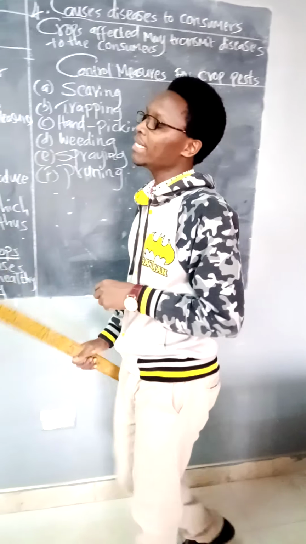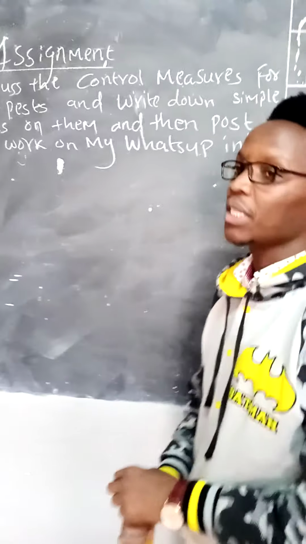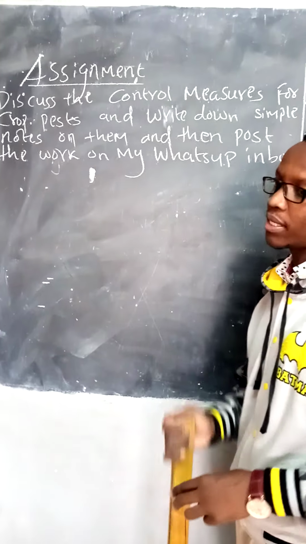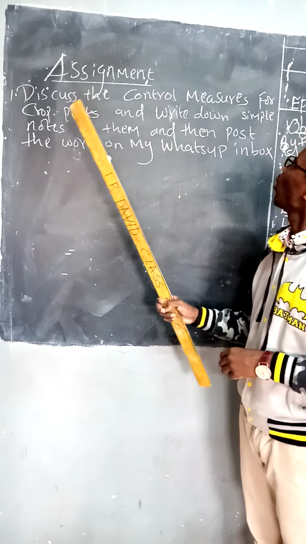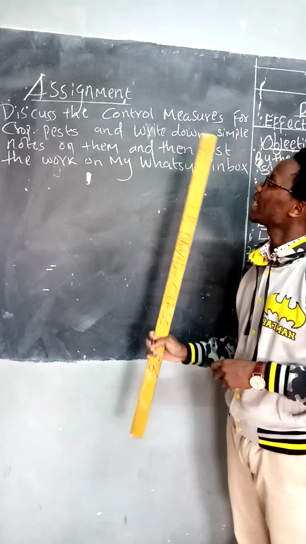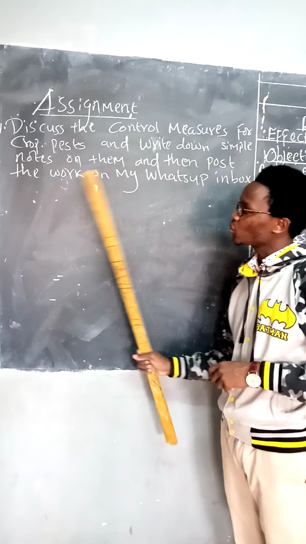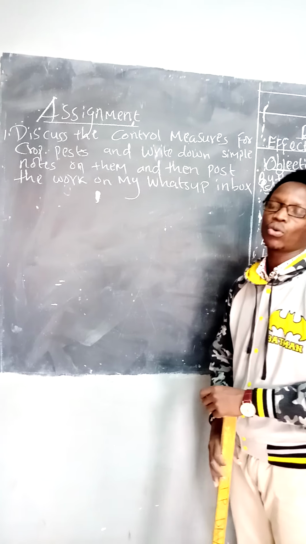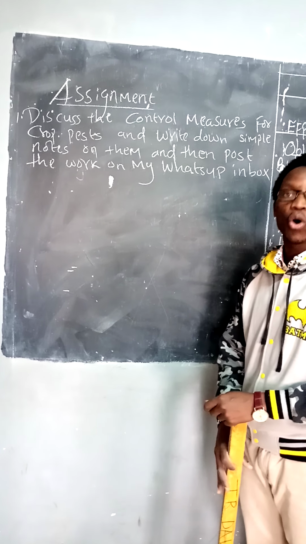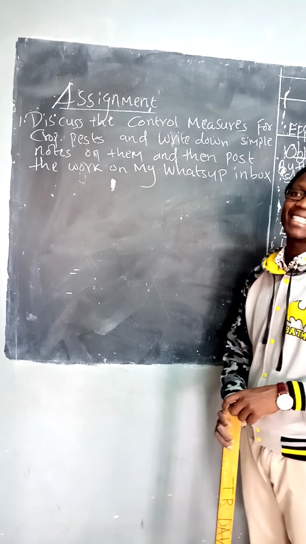So for your assignment, if you look at what we have done there, I have not written into details of the control measures. So I expect you to discuss the control measures for crop pests and write down simple notes on them and then post them on my WhatsApp inbox. Don't post on the WhatsApp group, but post on my inbox so that I can be able to mark for you and return it back.